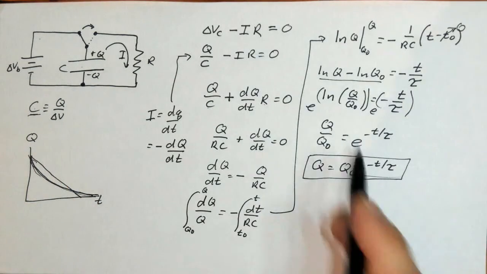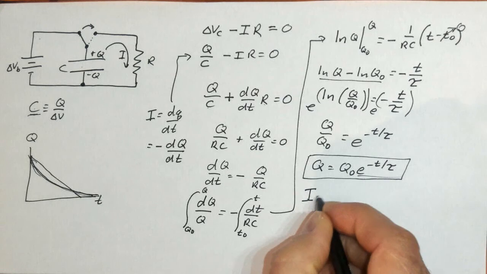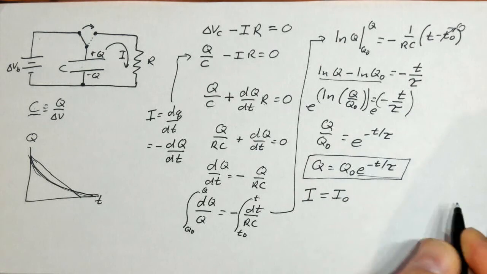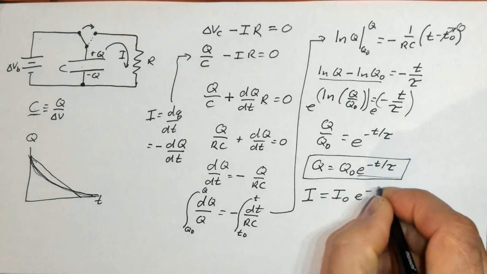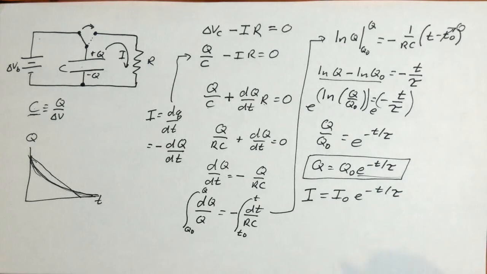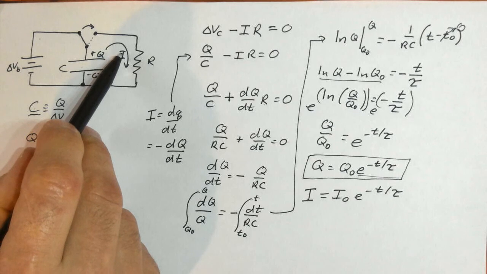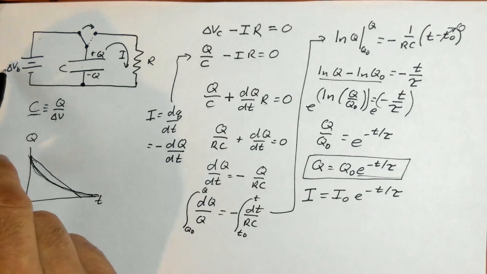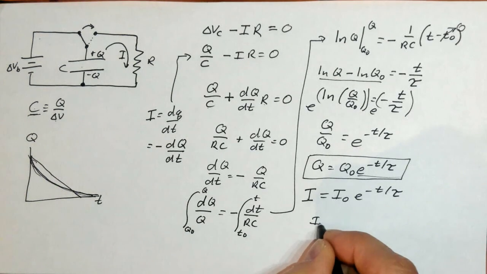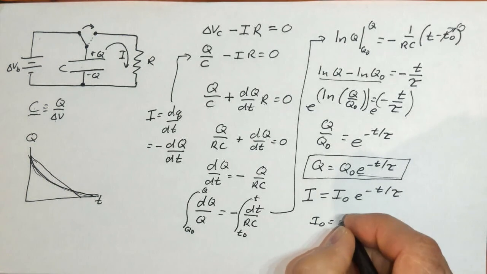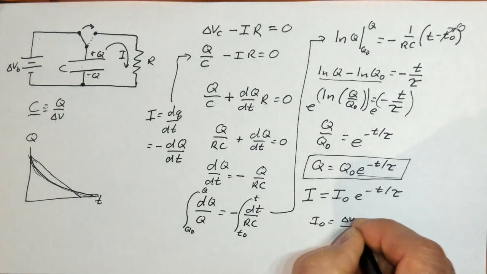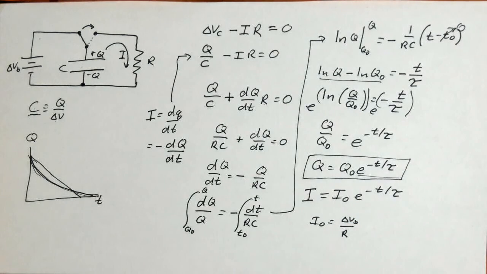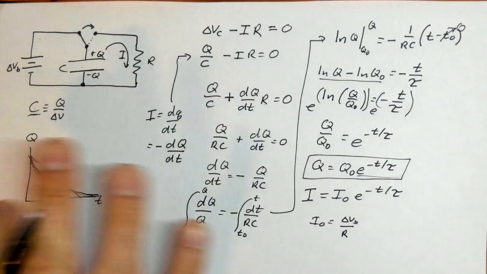Okay, now we could have done something very similar here and come up with the current would be equal to whatever initial current there was times e to the negative t over tau. We just need to remember that that initial current would be equal to the current when these were full, and when these were full, the voltage was the same as the voltage of the battery. So the I naught in this case would have been the delta V battery divided by R. Okay, so that is an RC circuit.